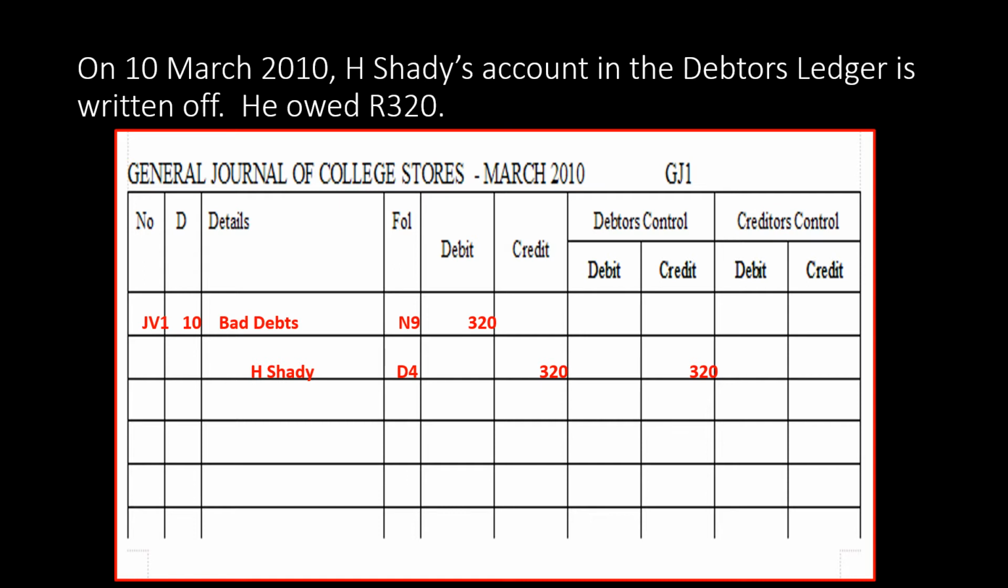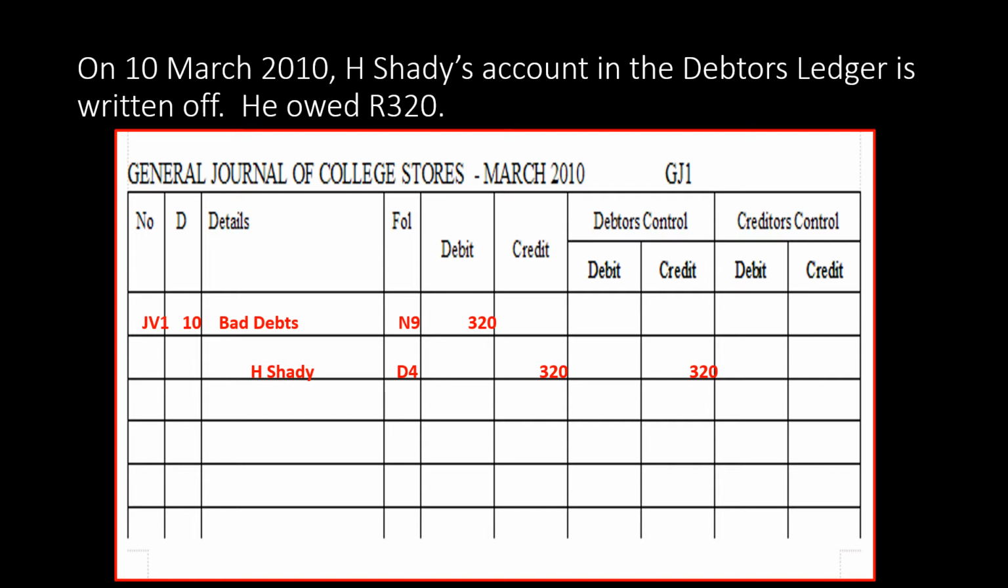Take note, the account that we're crediting moves slightly to the right. We have to have an indentation to show the account that we're crediting. So bad debts is against the margin almost, and H. Shady is slightly indented away from bad debts on the next line.